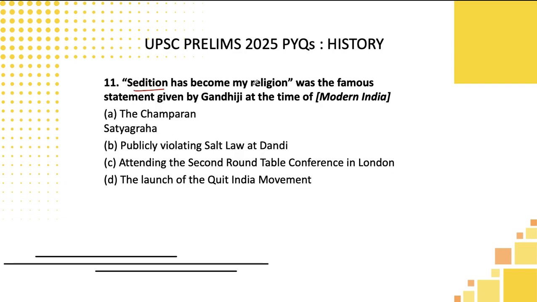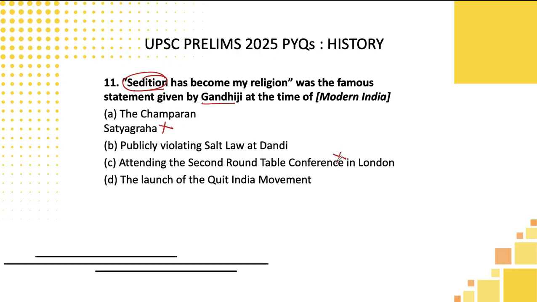'Sedition has become my religion' was the famous statement given by Gandhiji at the time of which movement they are asking. Champaran Satyagraha was a very early movement. Then publicly violating salt law at Dandi, attending second Round Table Conference in London, launch of Quit India movement. You know what is the meaning of sedition? It is something against our country. So basically, doing something in a very intense manner. Gandhiji never did that for the sake of peasants. Champaran Satyagraha was his initial movement in India. He participated, but he did not go to that extreme, and you can eliminate it.